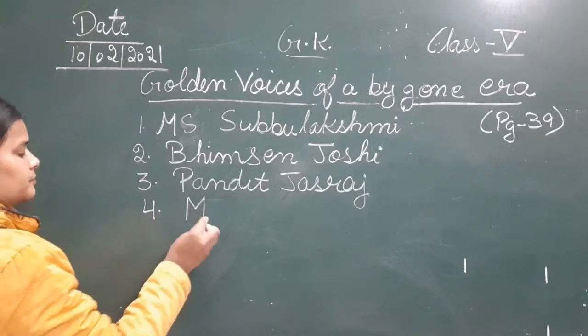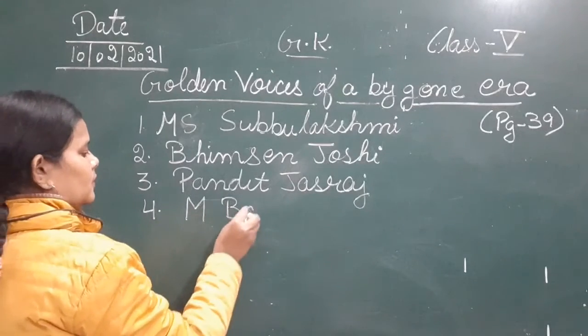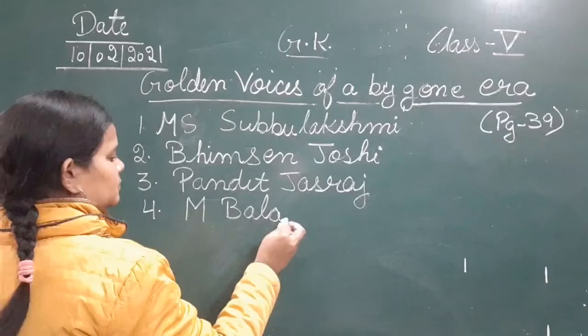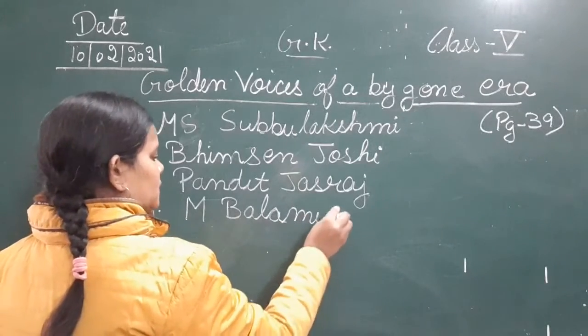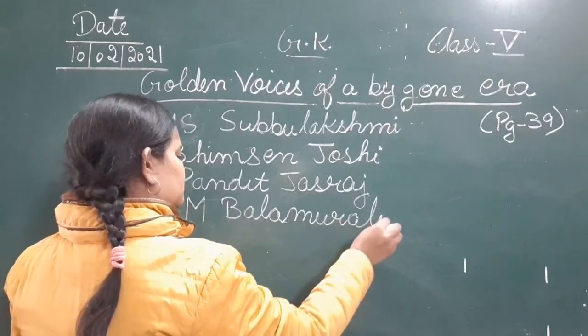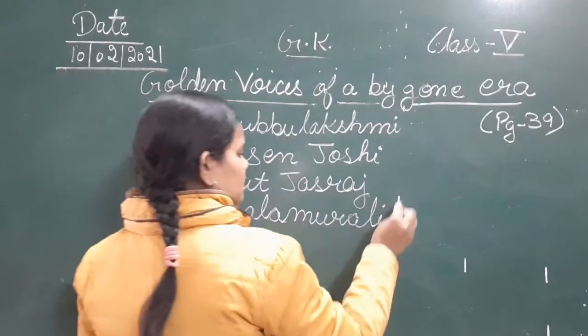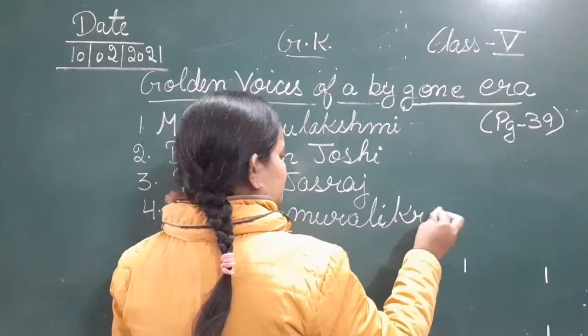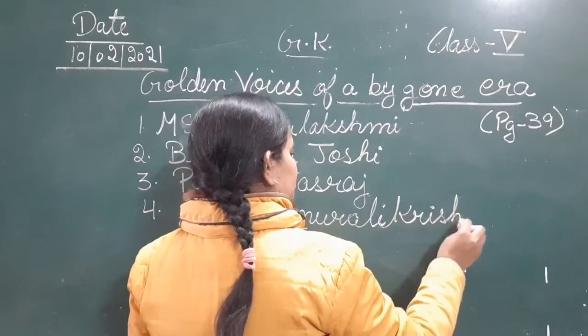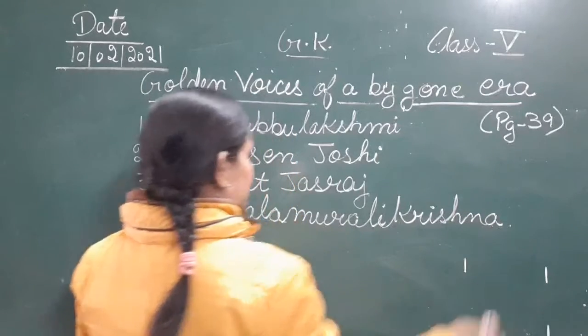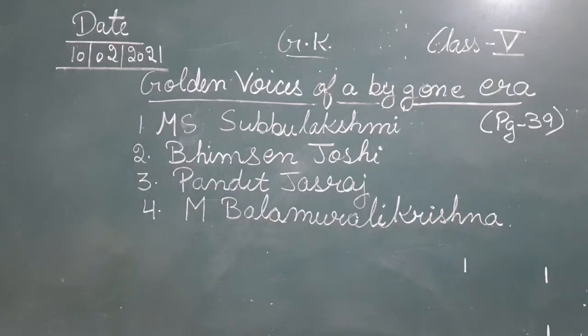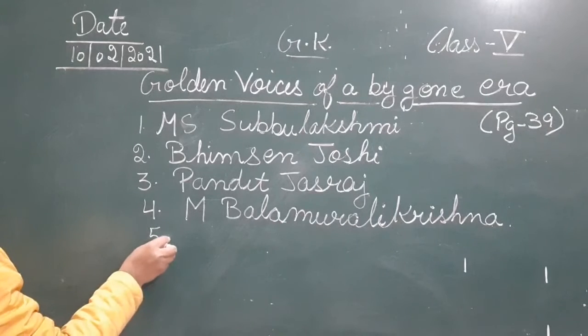That is Bala Murali Krishna. Moving next to the fifth.